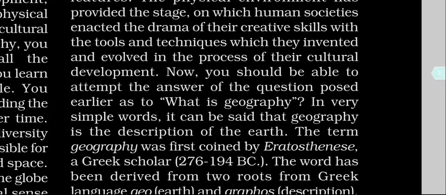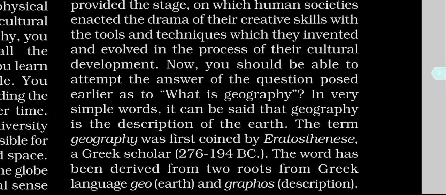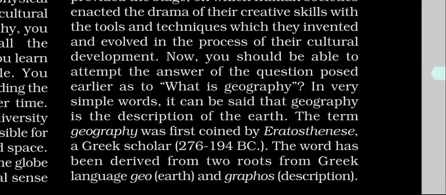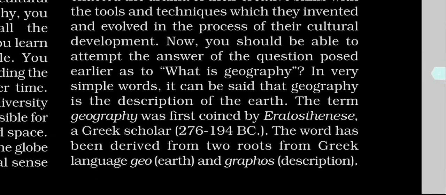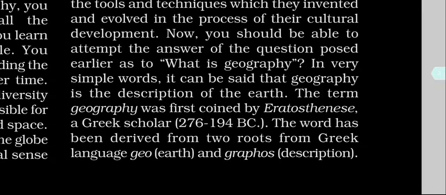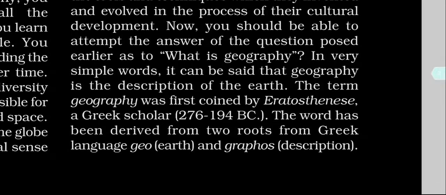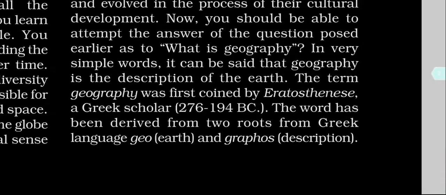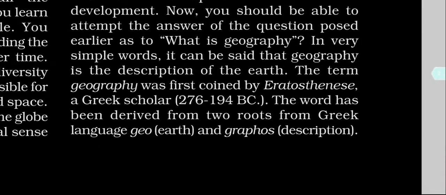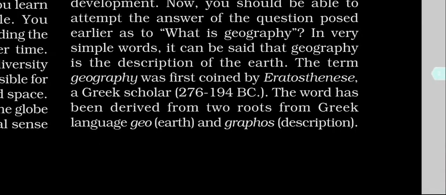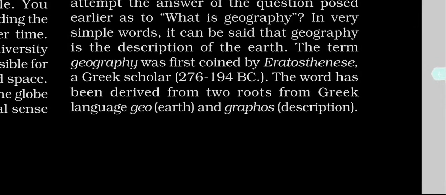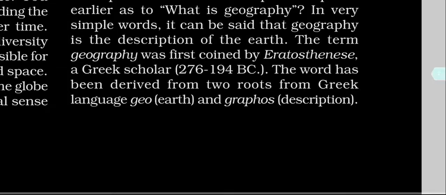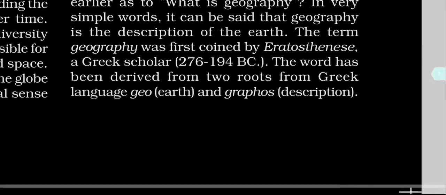We got distracted. Now you should be able to attempt the answer of the question posed earlier as to what is geography. In very simple words, it can be said that geography is a description of the earth. The term geography was first coined by Eratosthenes, a Greek scholar, between 276 to 194 BC.